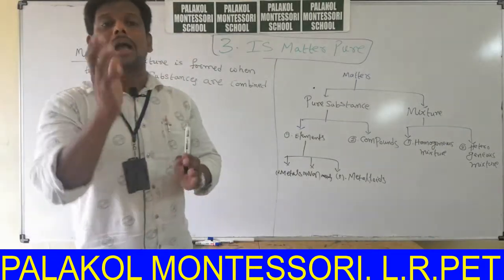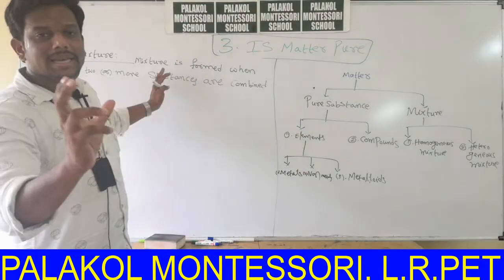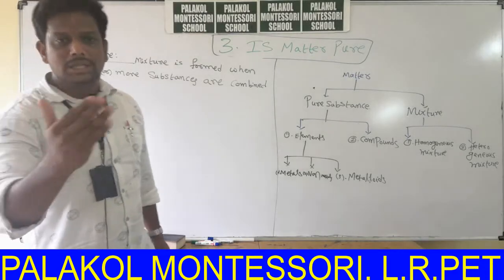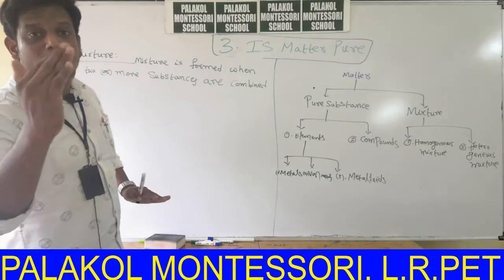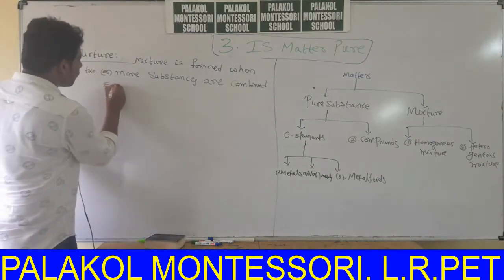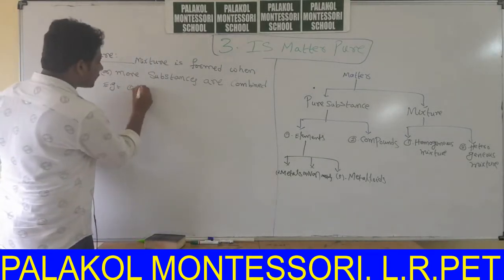That means on combination of two or more substances we can get mixture. Mixture means combination of two or more substances. Simply, combination of two or more substances is called mixture. In mixture we have more than one substance. Say for example, what are the examples? Example 1: laddu is an example for mixture.